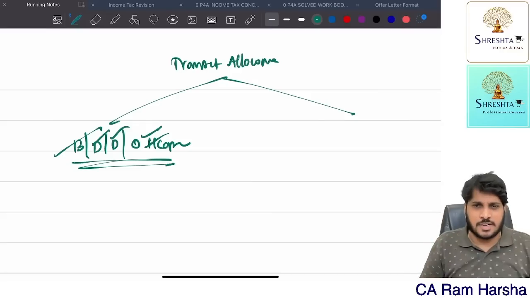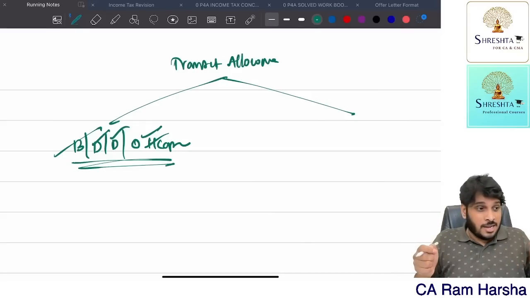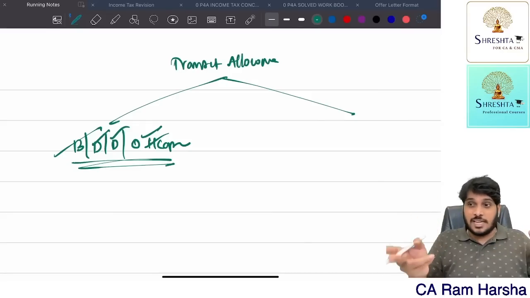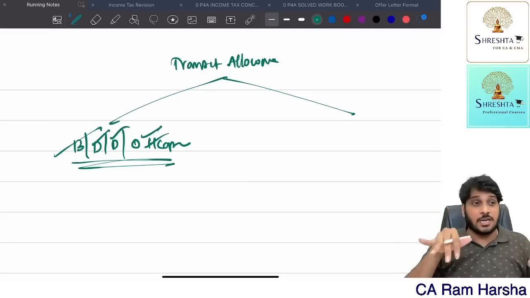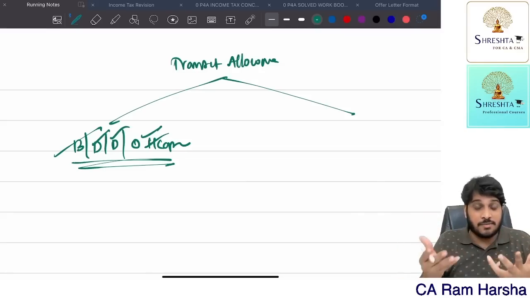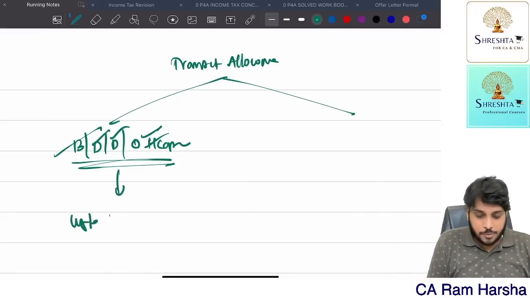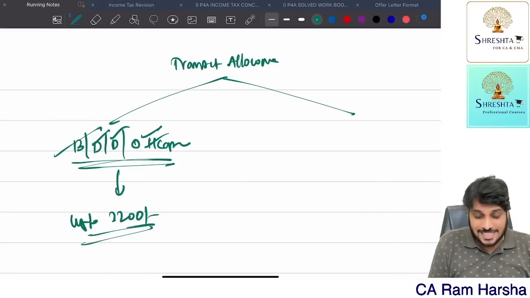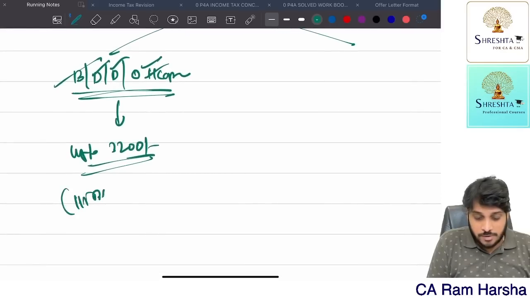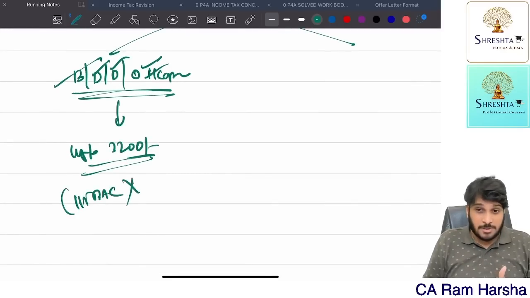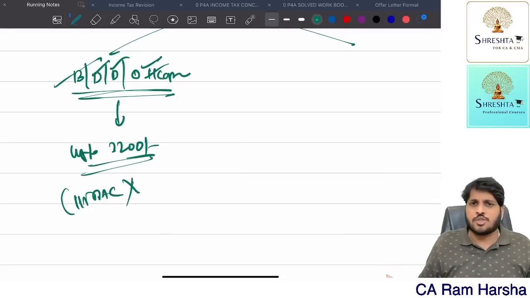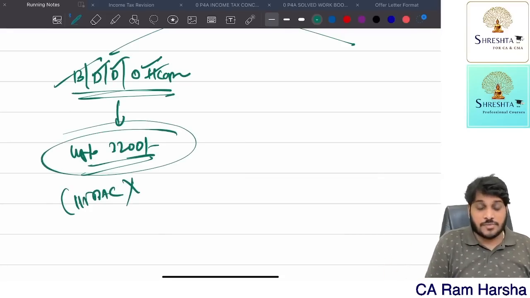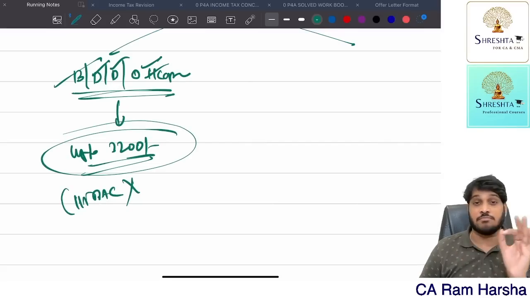What is transport elements? For coming from home to office, then returning to home, nothing but for commutation between home and office. For that purpose, companies give transport elements. Then up to 3,200 is exempt. Whether the employee is choosing 115BAC or not, he may be choosing the optional tax regime, he may not be choosing it. Irrespective of that, up to 3,200 worth of transport elements received by him is exempted.